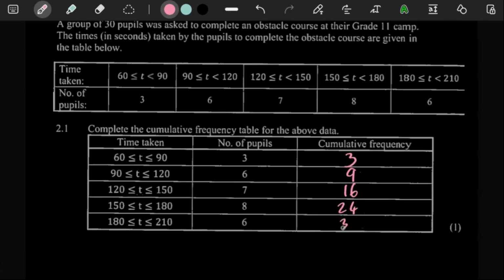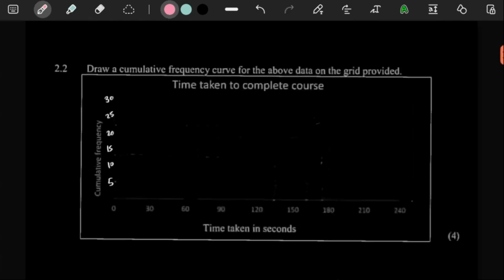24 plus 6 is going to give you 30. So what this is telling us is you have 30 people in total, because 3 of them got this much, and then 6, and then 7 of them, and then 8, and then 6. So all these added up is going to give us 30. This is just giving us, bit by bit, as we're adding up the people. So that's going to be 1 mark.